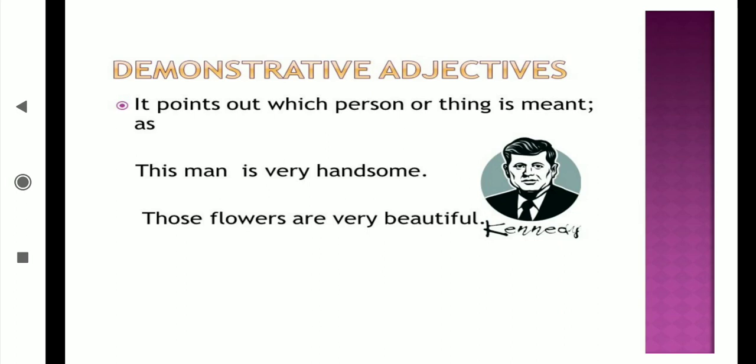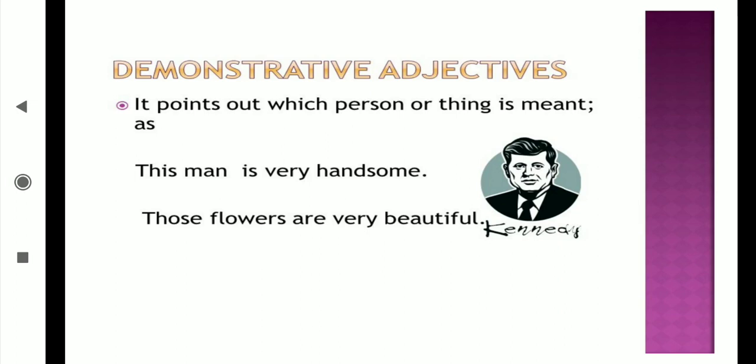Okay, these. Then after this, when a noun is coming immediately, this pain. Then for that pain, this comes. That's why this comes for the adjective. That book. Okay, then book is the noun. For the noun, one adjective came, that's why that is the demonstrative adjective. Then it points out which person or thing is meant.